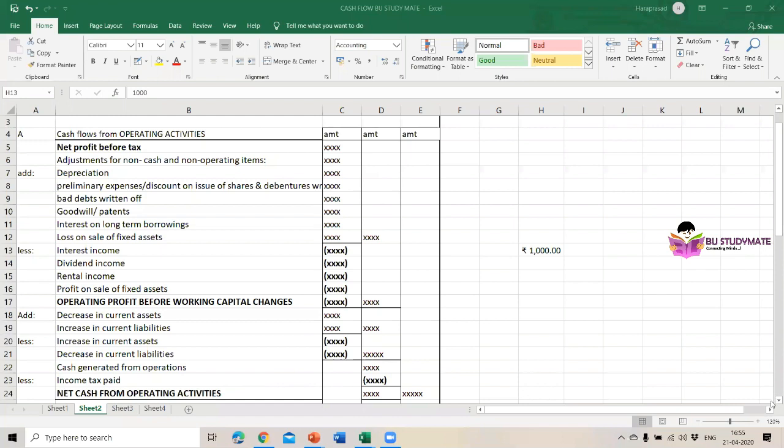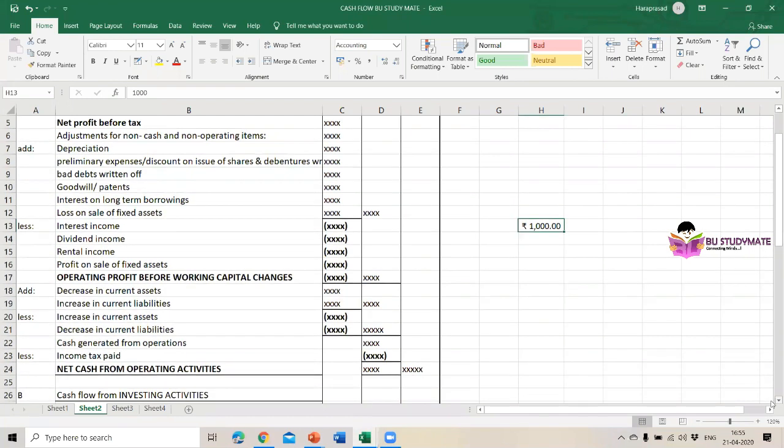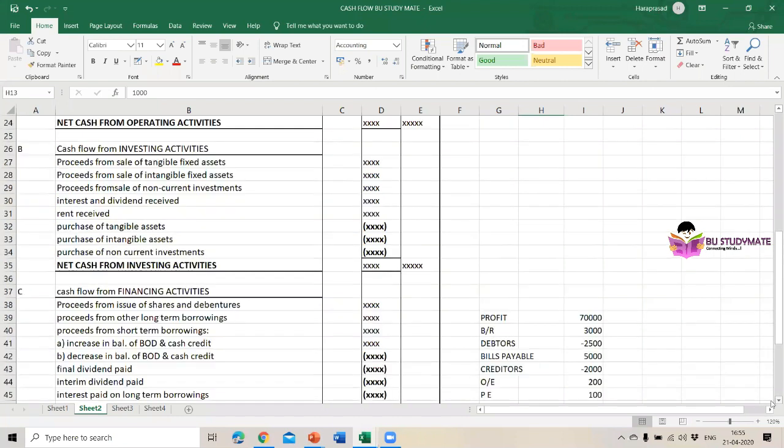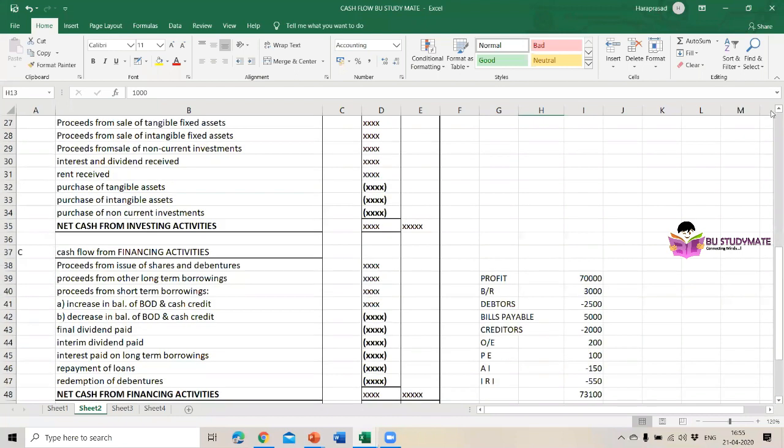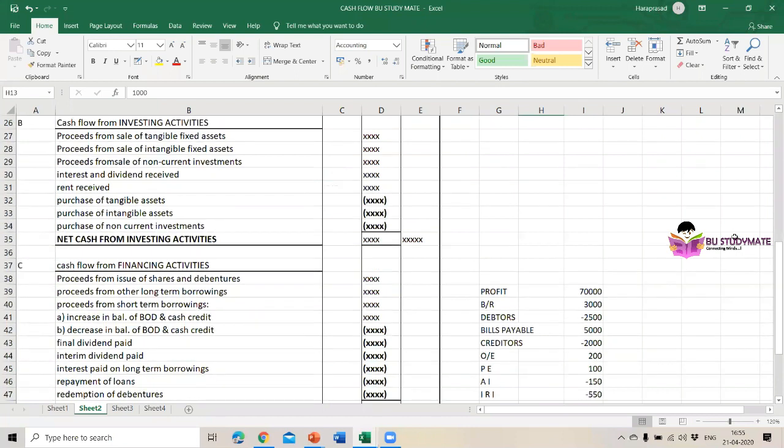Then write down the cash flow from investing activities and also financing activities. I will wait for a few minutes. Please write down. After writing down, text me yes, so that I can move forward to the question and answer session.